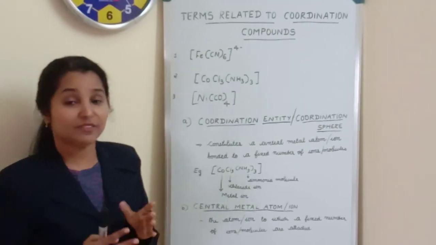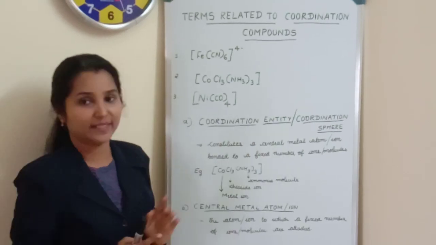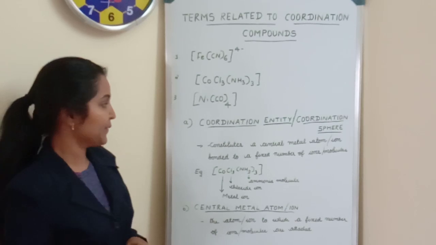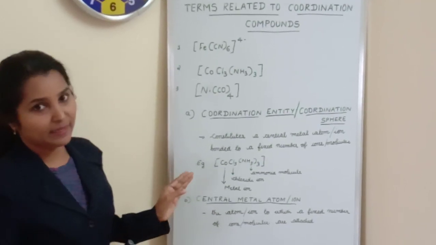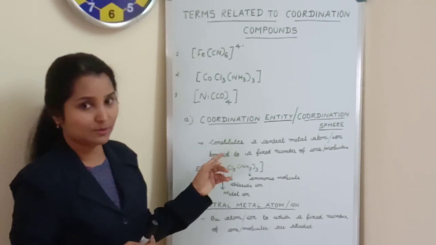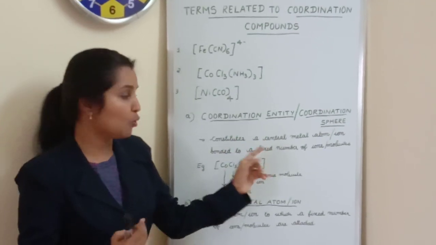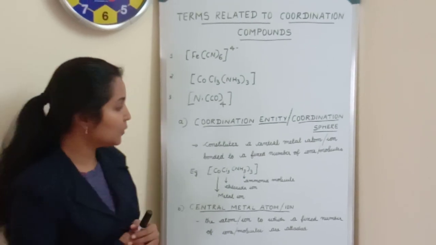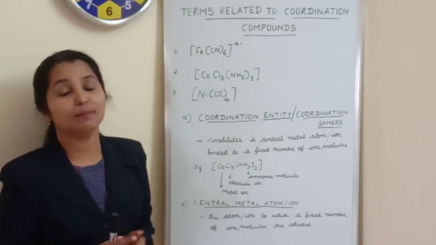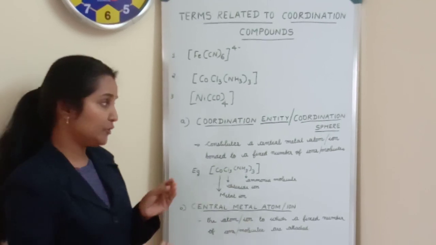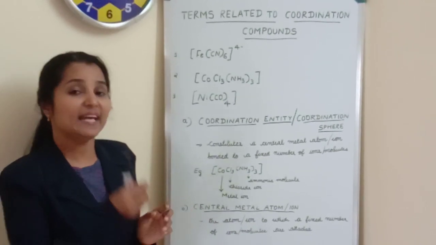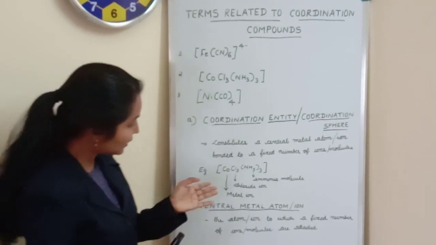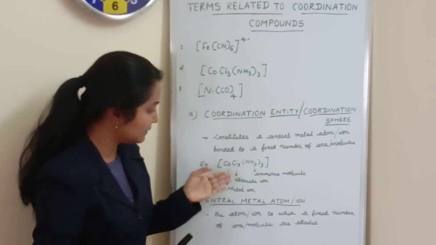So we will see first coordination entity or coordination sphere. What is a coordination entity and coordination sphere? So coordination entity or coordination sphere constitutes a central metal atom or ion bonded to a fixed number of ions or molecules. So there should be a central metal atom or ion. Into that central metal atom or ion, a fixed number of ions or molecules should be attached. So here I have taken the example of this coordination compound.